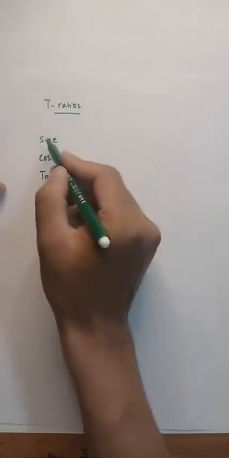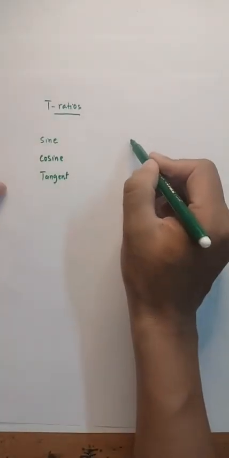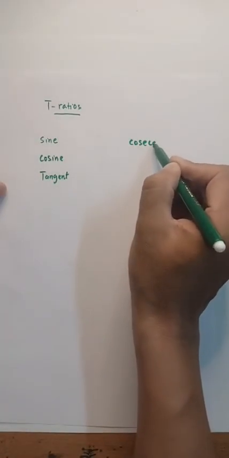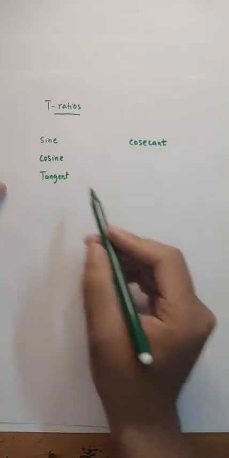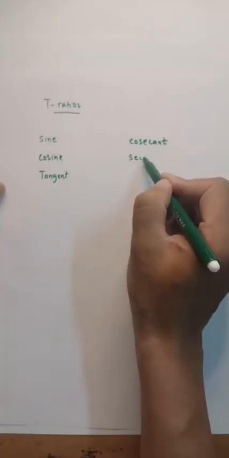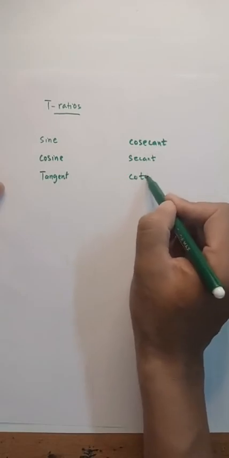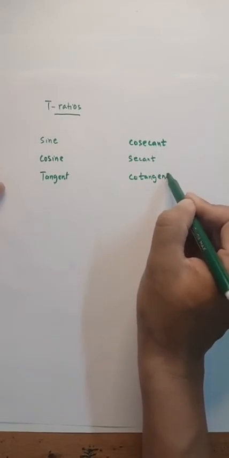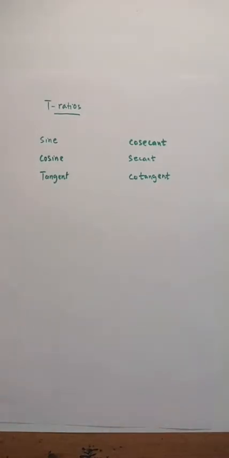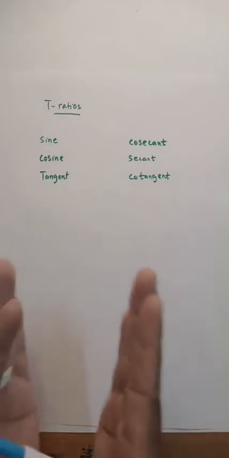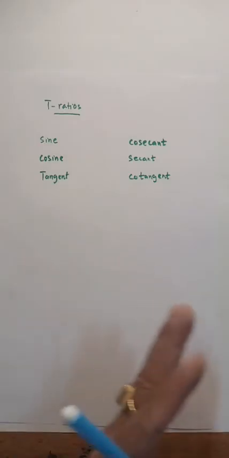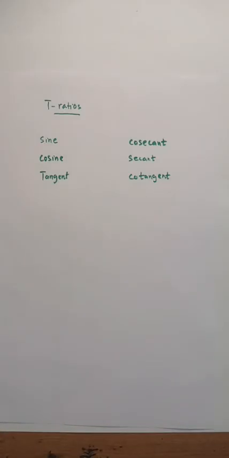Then we have reciprocal of sine, cosecant. Reciprocal of cosine, secant. Reciprocal of tangent, cotangent. Anyway, we have 6 T ratios. We use the T ratios mostly to make a relationship between angle and the side length of the given triangle.